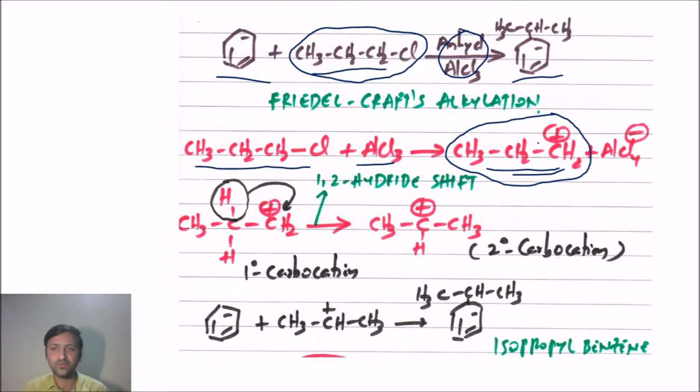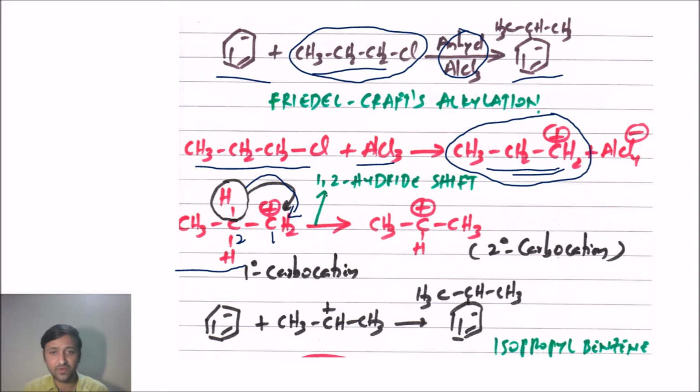So for this primary carbocation, there's one way to get a more stable carbocation. We can take numbering, like this is first carbon and this is second carbon. From second carbon, one of the hydrogens with the bonding electrons will shift to the first carbon. So from second carbon, one of the hydrides is shifting to the first one, right?